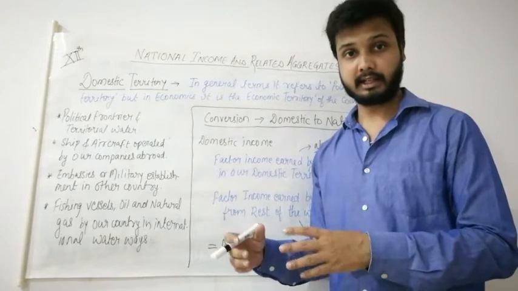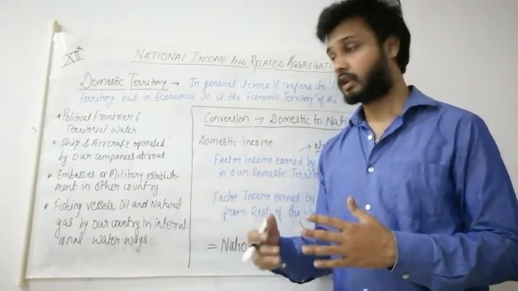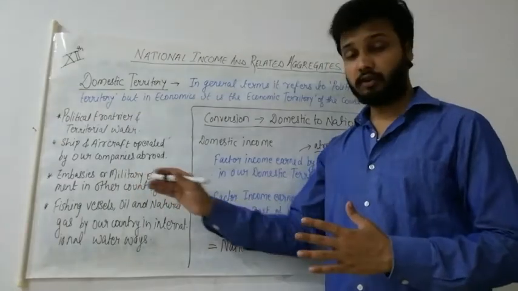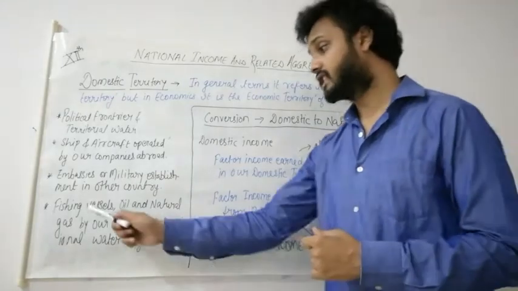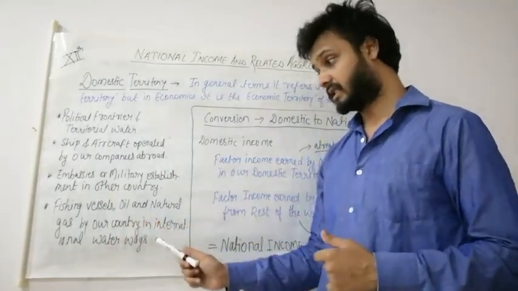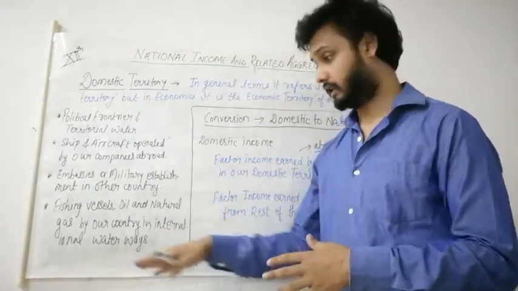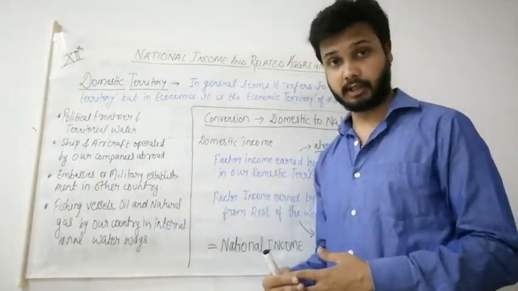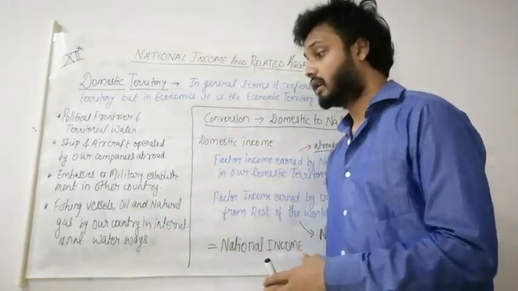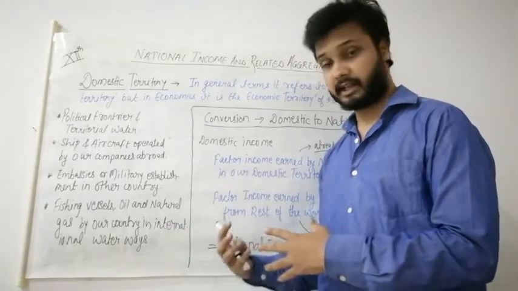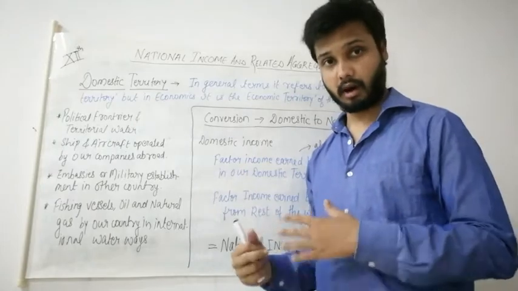If our military establishes its camp in other countries for training purposes, that will also be included in our domestic territory. Fishing vessels, oil and natural gas, whichever activity in a waterway, even if it is an international waterway, if these are performed and operated by our country, this will also be included in the domestic territory of our country.